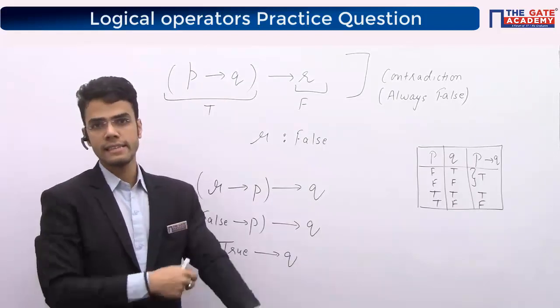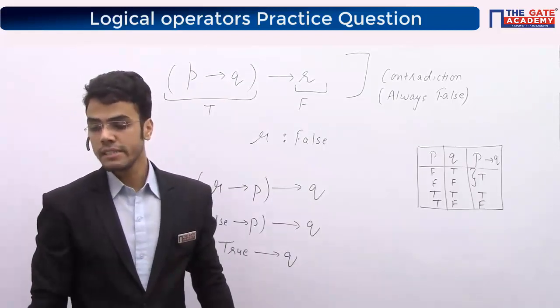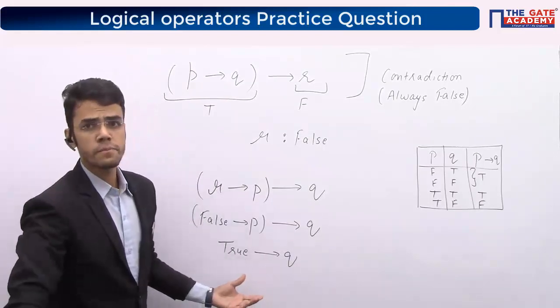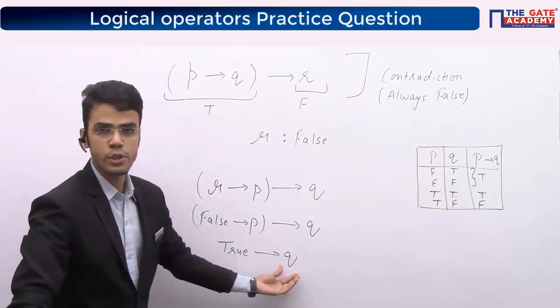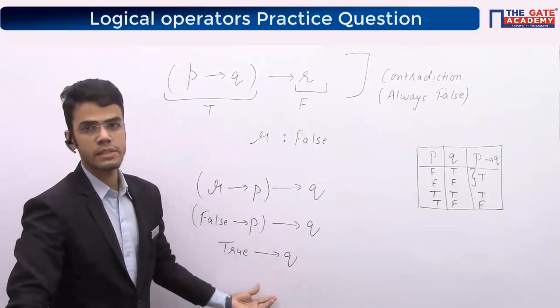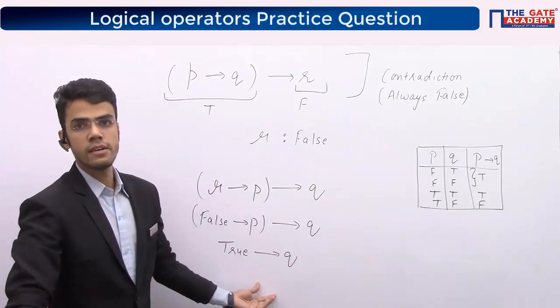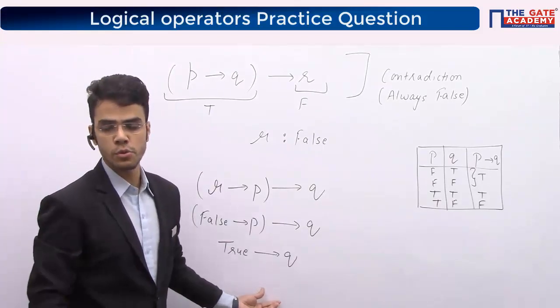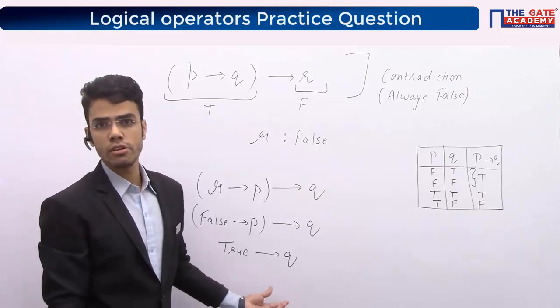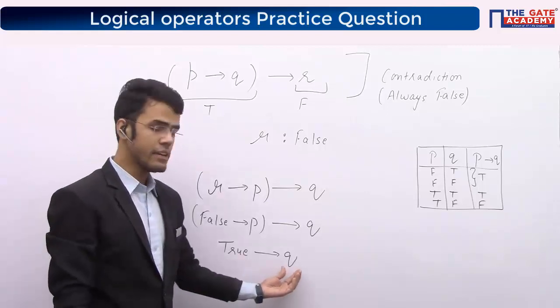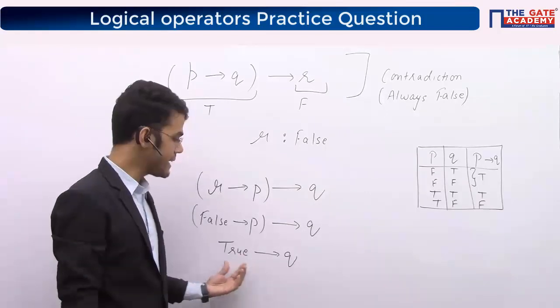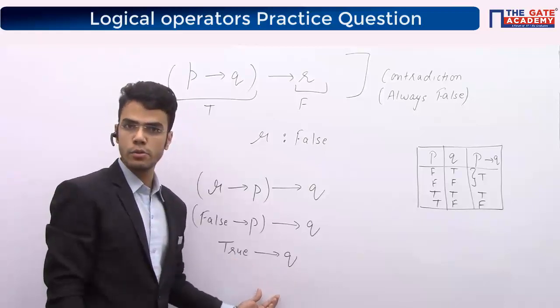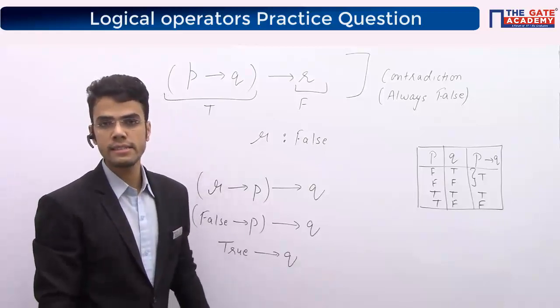Now let's quickly check the options. First option says that this expression is a tautology. No, obviously not. Why? Because if I put Q to be false, my expression will become false. Clearly this is not a tautology, because tautology means it is always true. Second option says it is a contradiction. Again, no. Why? If I put Q to be true here, true implies true will come out to be true, and hence it is not a contradiction, right?